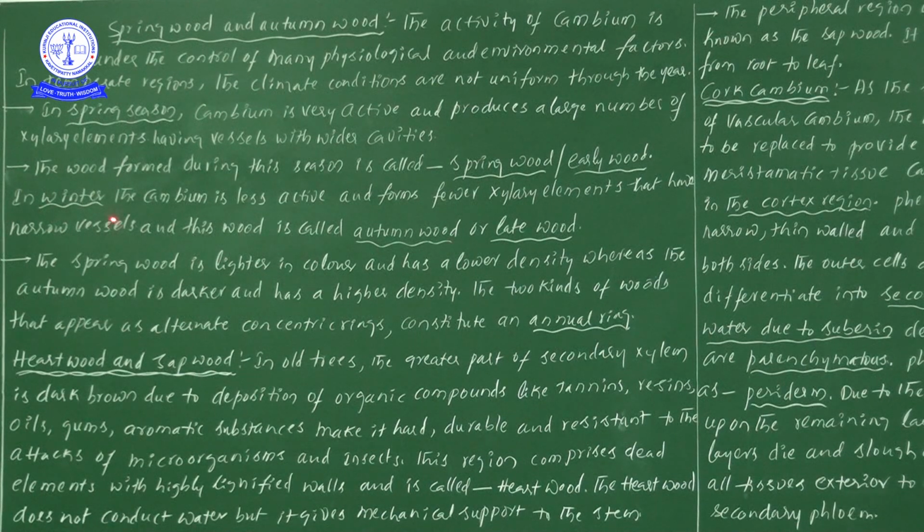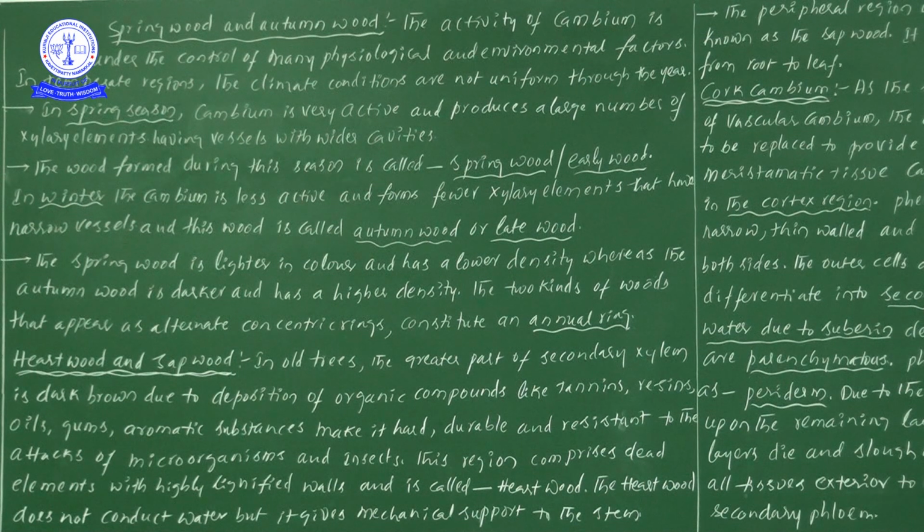Okay. Next one, in winter. In winter season, cambium is very less active. In winter, cambium is very less active and forms fewer xylem elements that have narrow vessels. So in comparison of spring season and winter season, in which season can we see very active cambium? In spring season, whereas in winter season we will be finding a less active cambial ring.